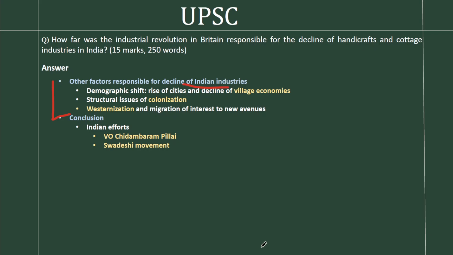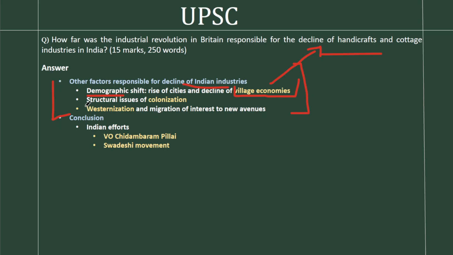Now we'll go to the third part where we'll talk about other factors that led to the decline of Indian handicrafts and cottage industries. The first major factor is the demographic shift. In the modern times, after the 18th century, we can see a change in demographics. We can see rising urbanization, and we can see a decline of village economies, the self-sufficient village economies, which were fueling force for Indian handicrafts and cottage industries. So this demographic shift also resulted in the decline apart from the industrial revolution.